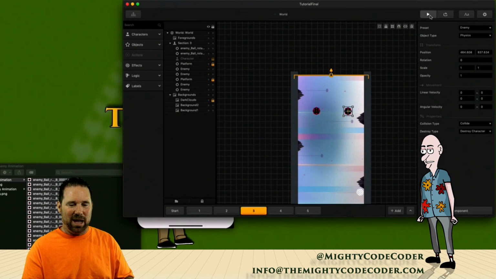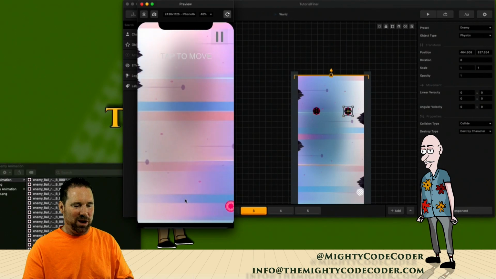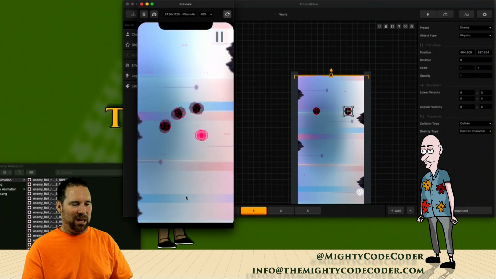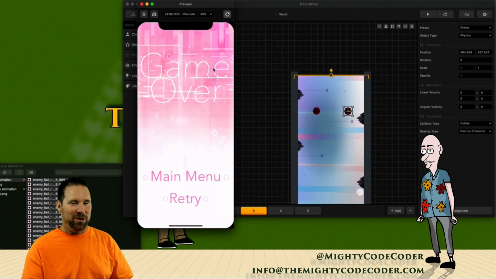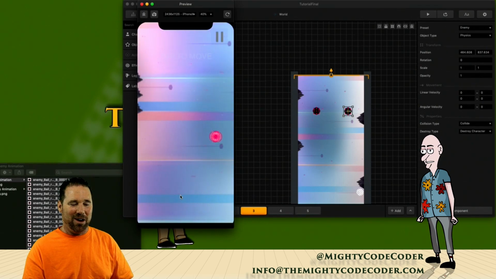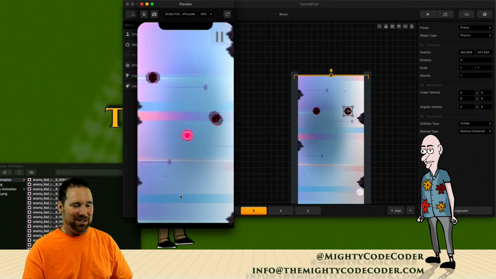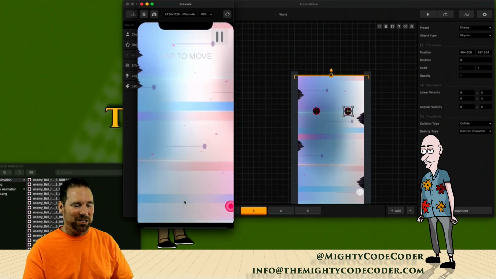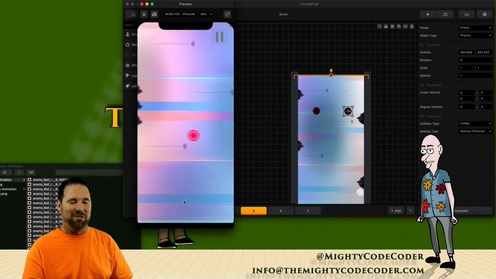Okay, so now if I play it, you should have these 2 pairs coming at you that are kind of hard to get around. Here we go, there's one, no problem. And they're bouncing off the one below it, so they're coming back. So this is quite a challenge. There they are, come busting by, see the pair just come at you, and you kind of have to be right in the middle or else you're in trouble. Okay, so very challenging, maybe too challenging right away, but on a later level, that would be great. Those would come buzzing right at you.